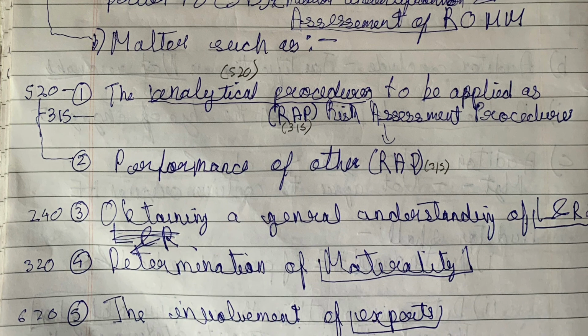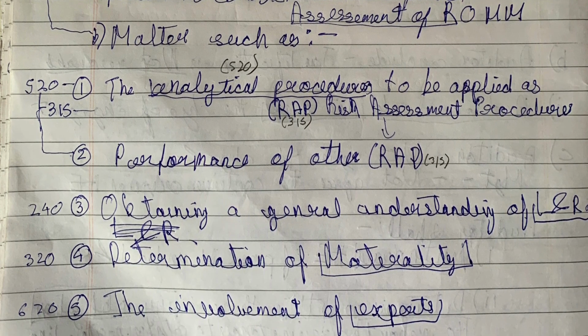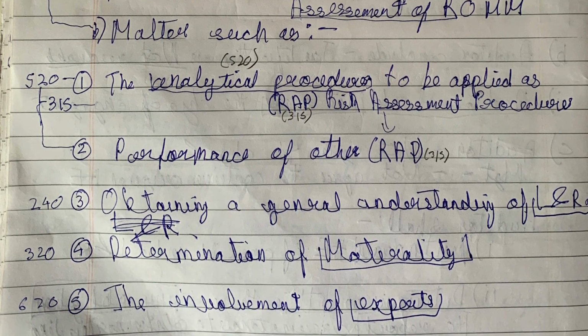So planning involves such things before the auditor's identification of risk of material misstatement. We need to plan beforehand whether we need the involvement of experts or not, and what the materiality is for assessing the risk of material misstatement. We need to understand law and regulation at a very early stage to perform the audit, and the analytical procedure to be applied as a risk assessment procedure. Easy one. Let's summarize it.